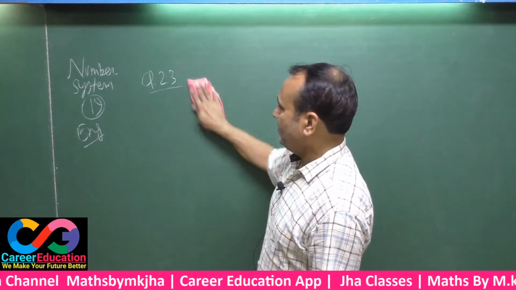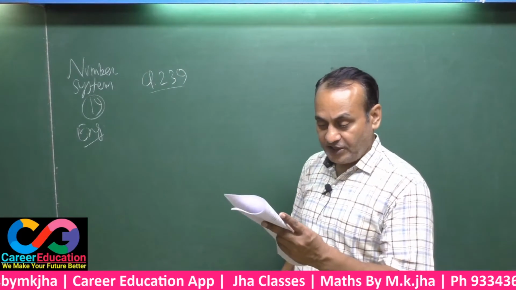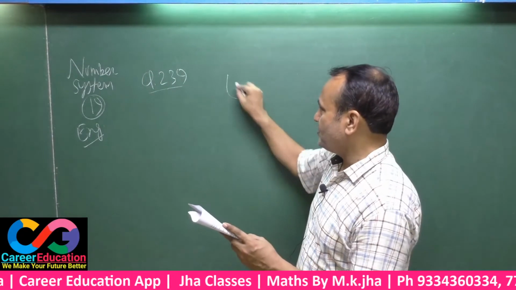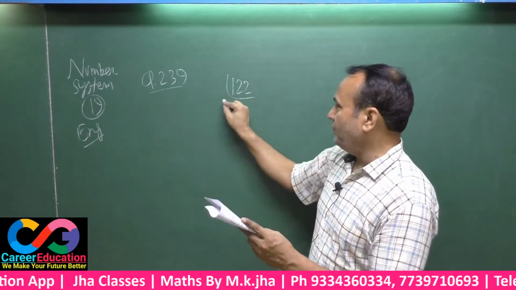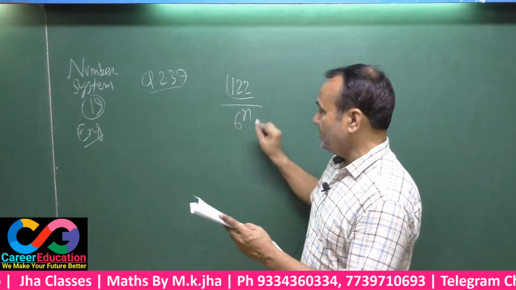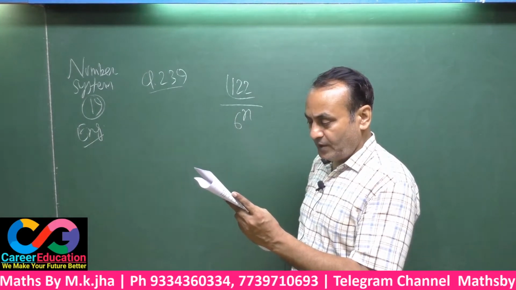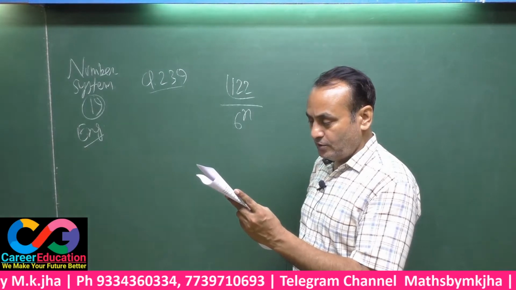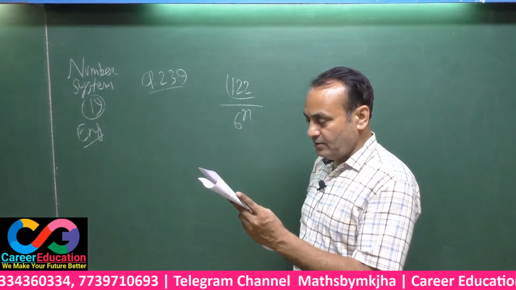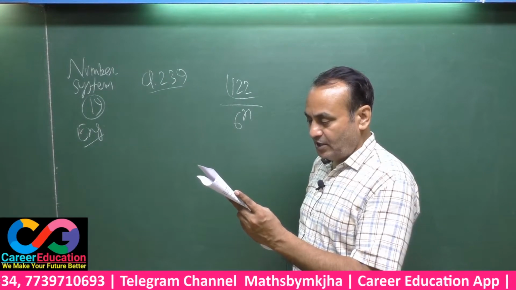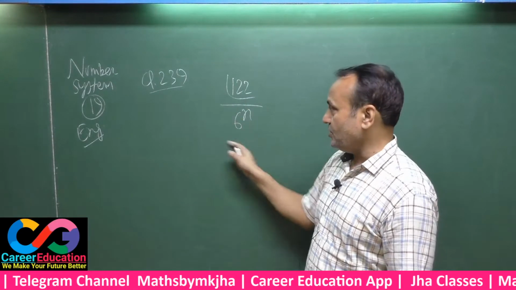Now, question 239. Question has asked you, factorial 122 be divided by 6 power n. Question says, if factorial 122 is divisible by 6 power n, then find the maximum value of n. That means you have to decide the maximum value of n for such a situation.